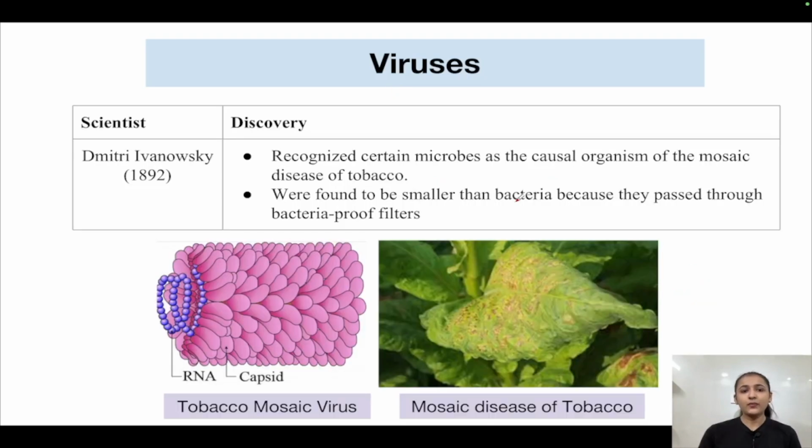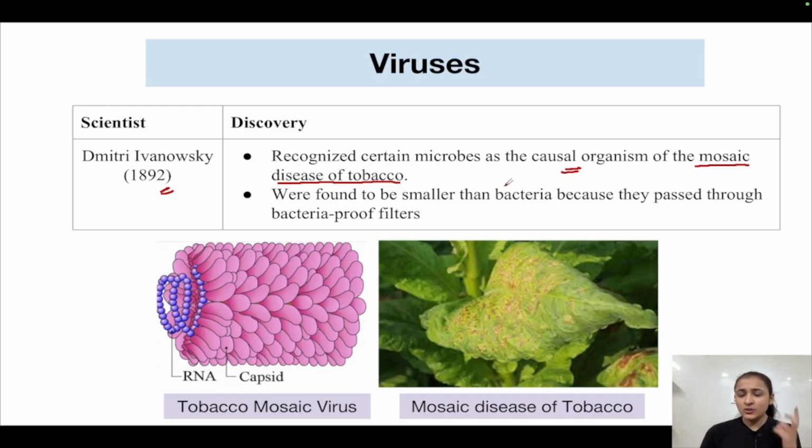Now, Dmitri Ivanovsky in 1892 was a scientist who recognized certain microbes as the causal organism of the mosaic disease of tobacco. Tobacco has a disease known as the mosaic disease of tobacco. This particular scientist recognized that some organisms were causing this disease.